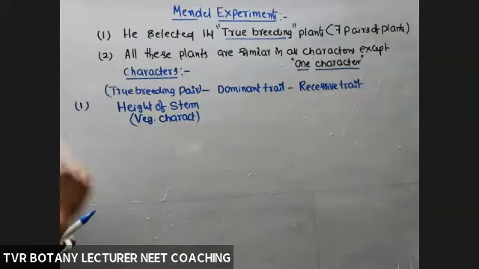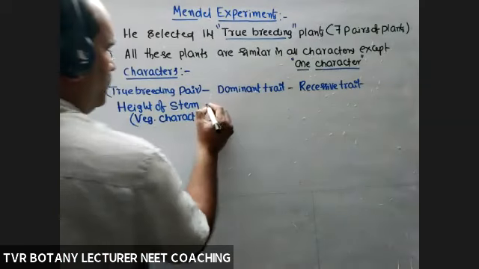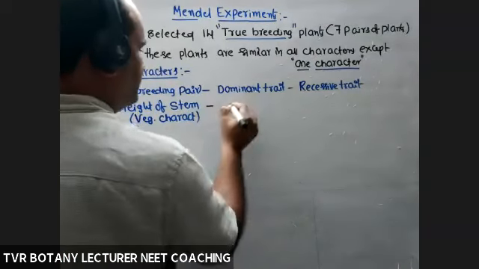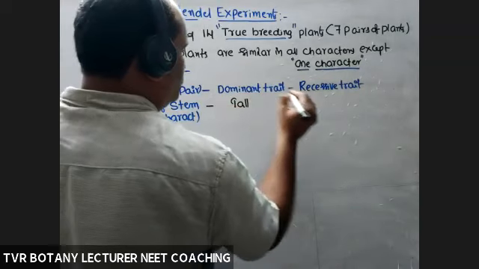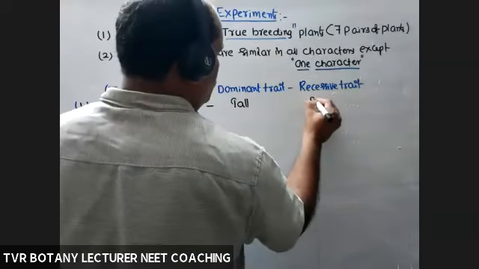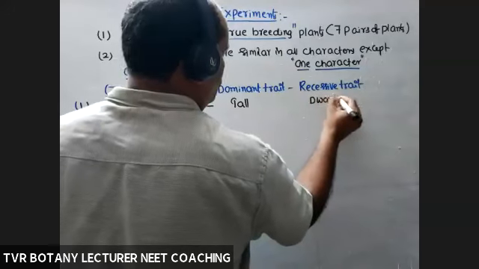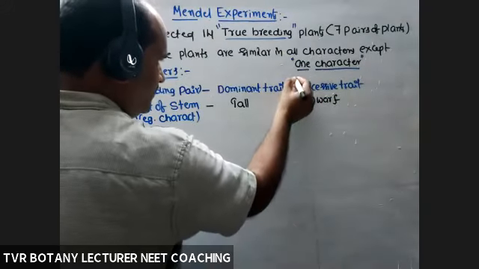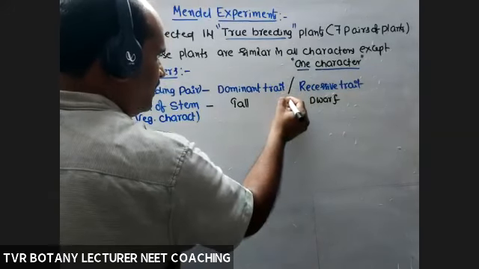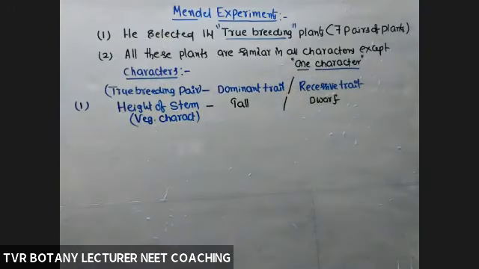Okay. In that character, what about traits? This is well known to you. Tall, dwarf. Either tall or dwarf. Tall, dwarf.